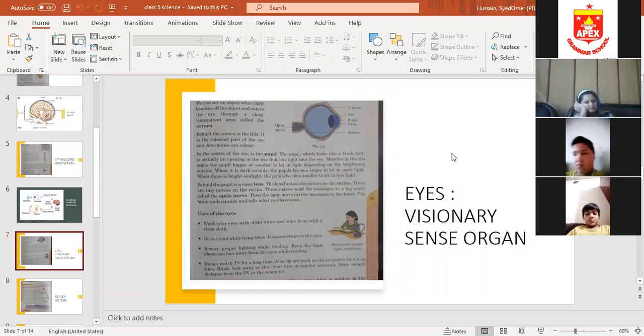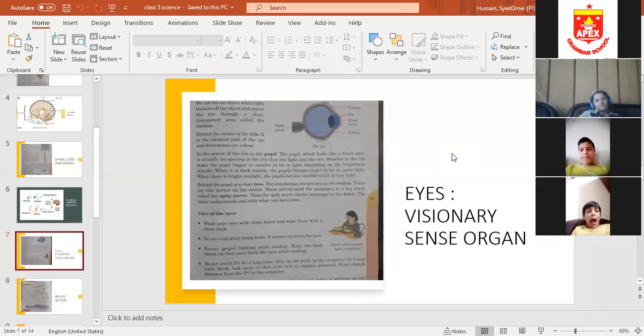The colored part of the eye is called what? The iris. Like there can be green eyes, blue eyes, brown eyes, black eyes. So the color of the eye is determined by which part of the eye? The iris. Now, in the center of the iris is the pupil.